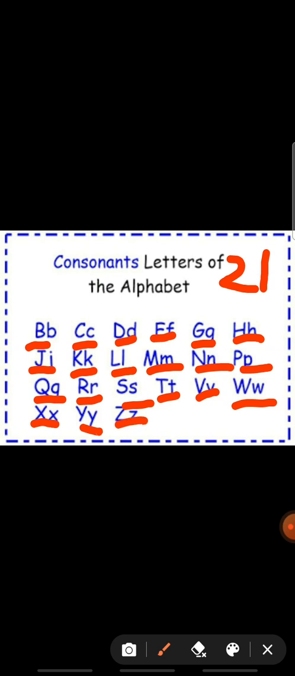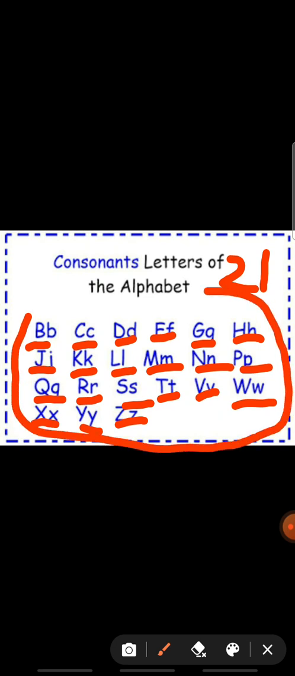Is E there? No. Is I there? No. Is O there? No. Is U there? No. So what are these? A, E, I, O, U, vowels. So what remains? These are consonants.